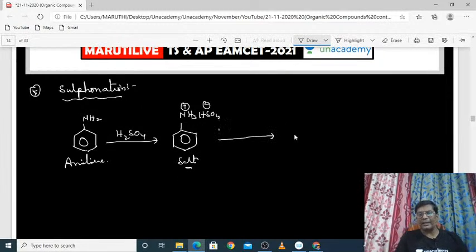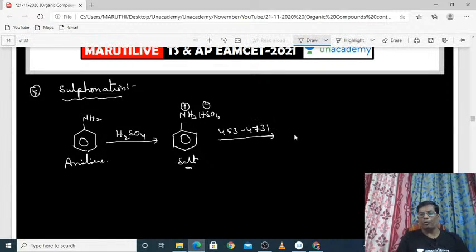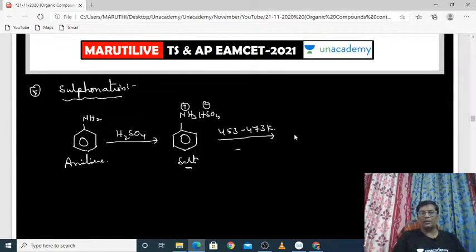But once you heat this at approximately 453 to 473 Kelvin, then the water molecule will be eliminated and it will be rearranged. How will it be rearranged?